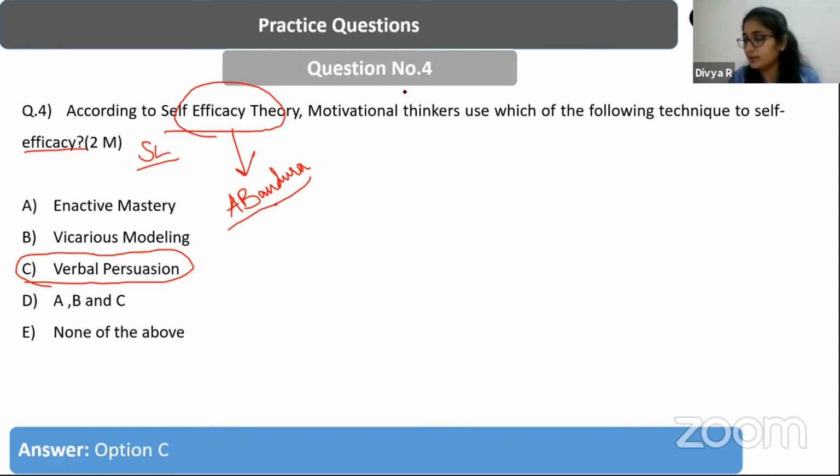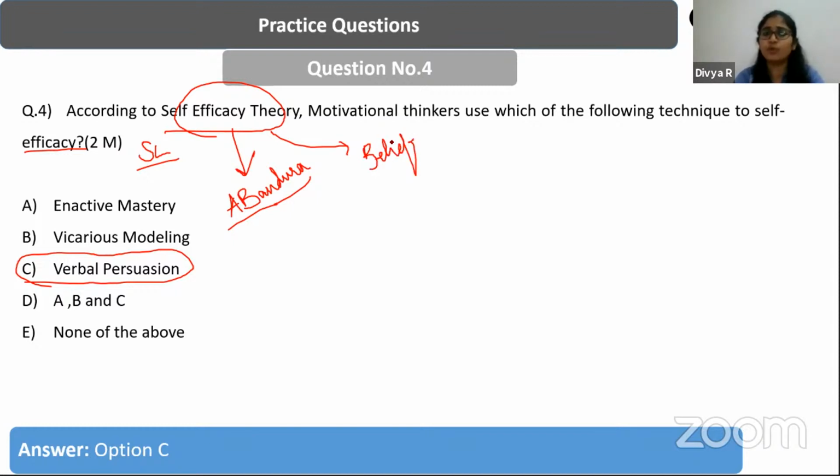So it believes that whenever an individual's belief is strong, they can achieve whatever they believe. So their belief translates into reality. That is what self-efficacy theory believes. And whenever an individual has a belief that they have that self-esteem about themselves, they do better even in challenging situations. But when they don't believe that they have got that efficiency to handle tough situations, they don't do that well. So most of the work or the productivity of an individual is going to be dependent on their belief. This is what self-efficacy theory states.